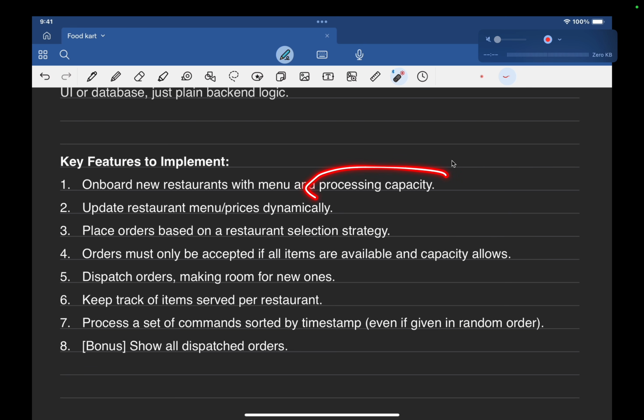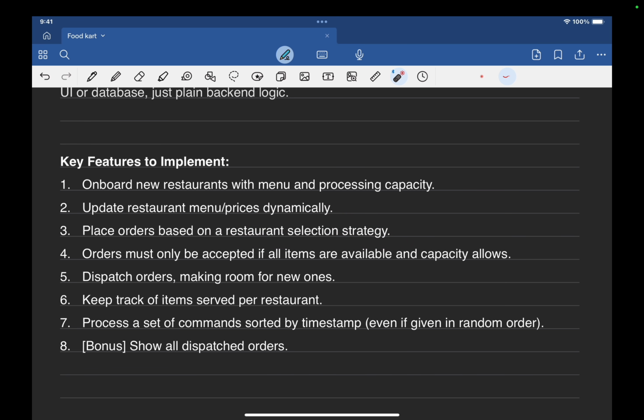No, processing capacity is not going to be one entity, but a menu or menu item can be one entity. So in this one line, we can identify there are going to be two entities, restaurant and menu item. Then in the second line, update restaurant menu item prices dynamically. Here, there is no new entity that we are able to find. In the third point, we see place orders. So order is going to be one new entity that we need to deal with.